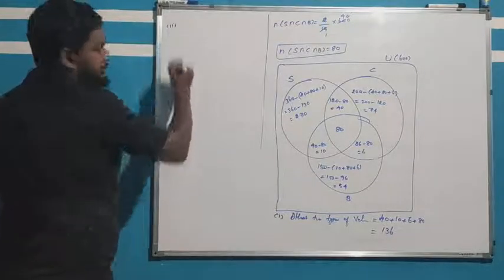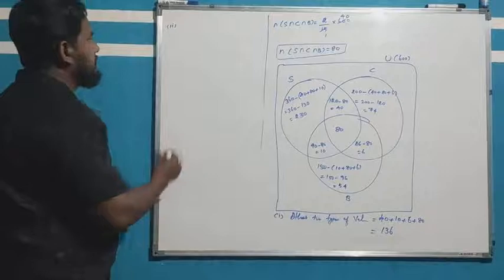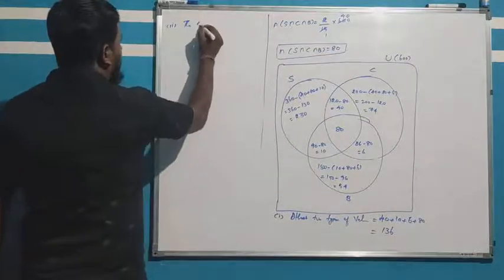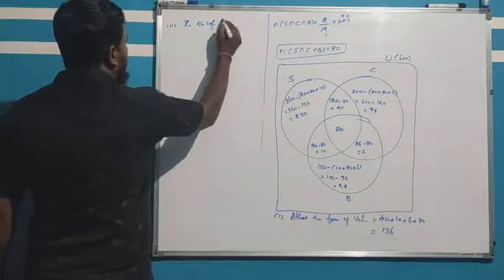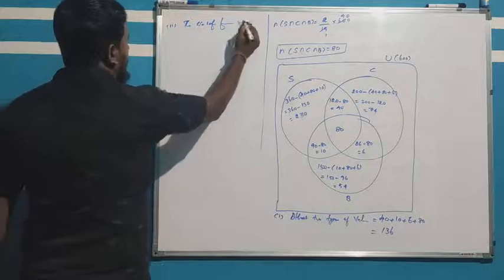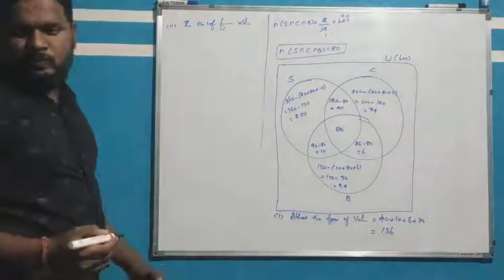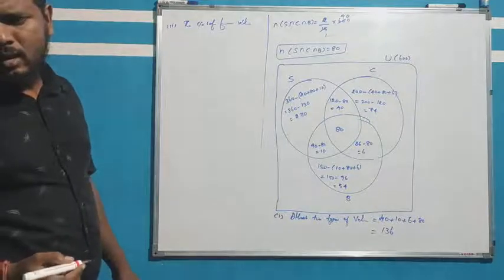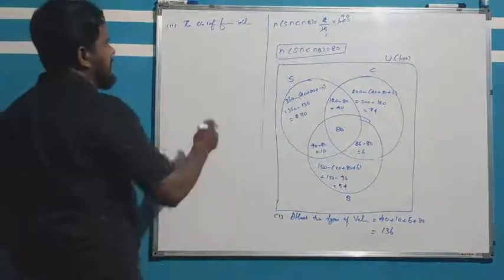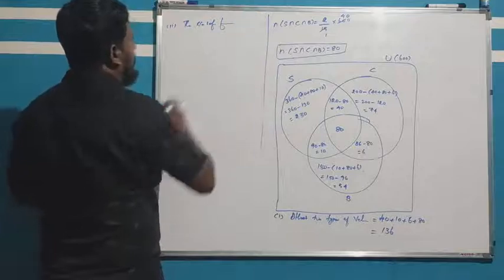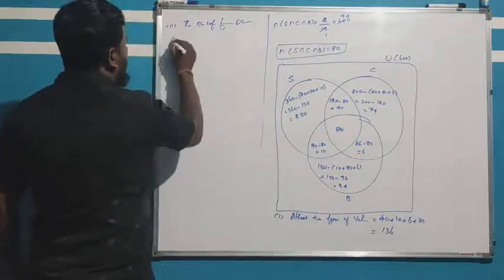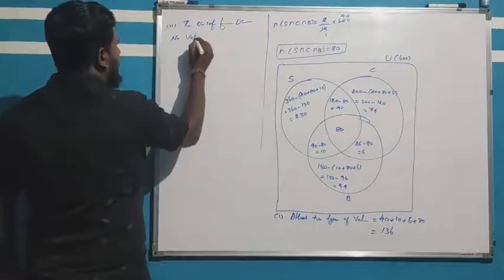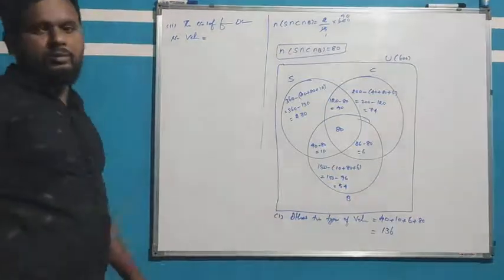Second condition, the number of families who own no vehicles.